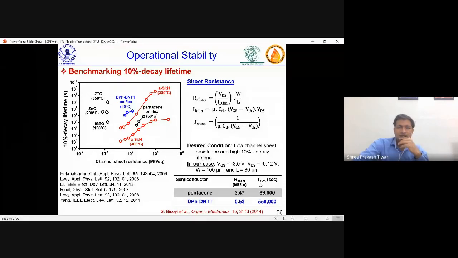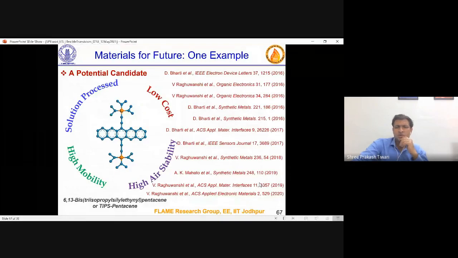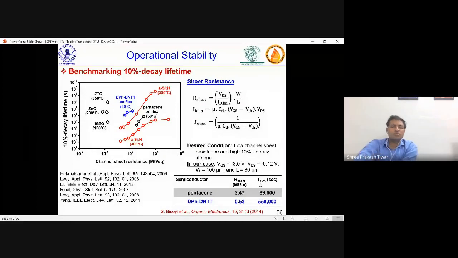So they are placing very well in this comparison, with mobility numbers of 1 centimeter squared per volt second. So a lot of scope and potential is there in this technology for vacuum evaporated semiconductors. But then eventually one doesn't want vacuum evaporation to be a conventional part of flexible electronics. It's more like printing has to be there, and for printing, you want solution processed materials.